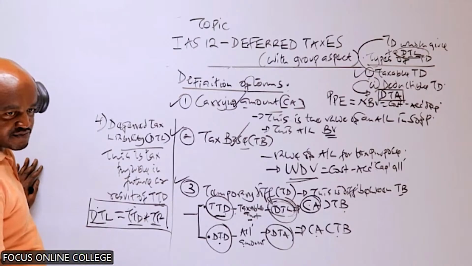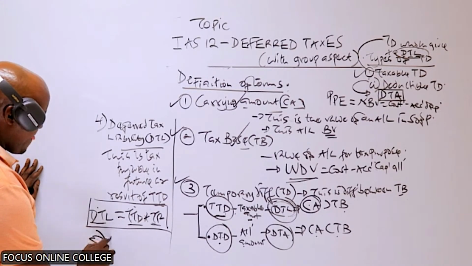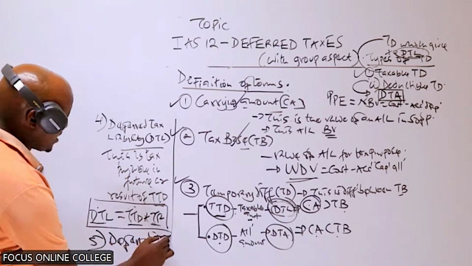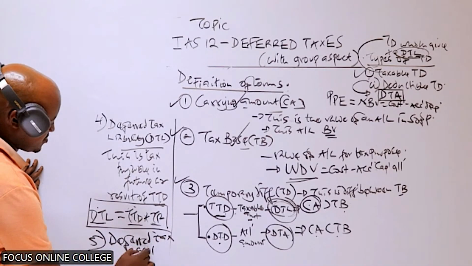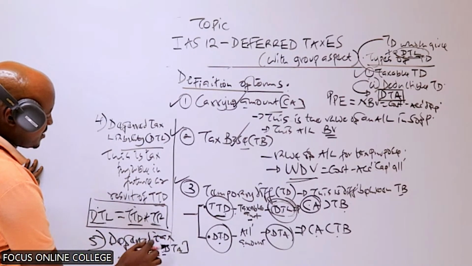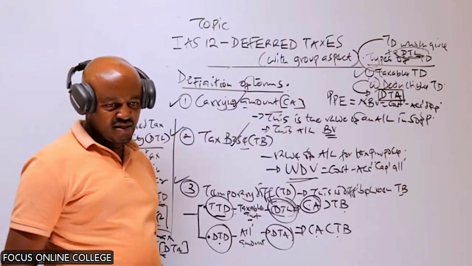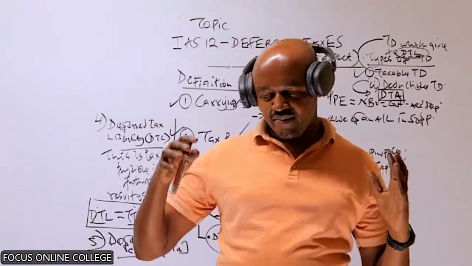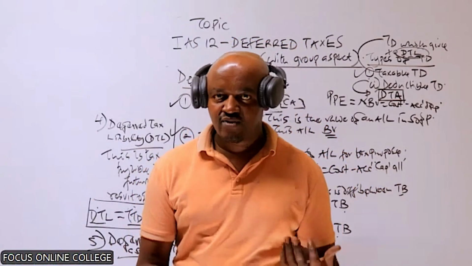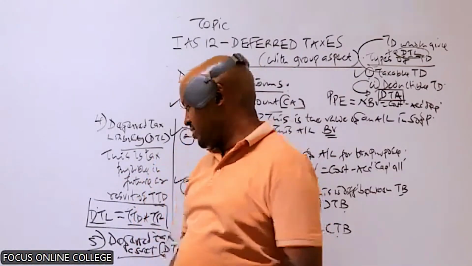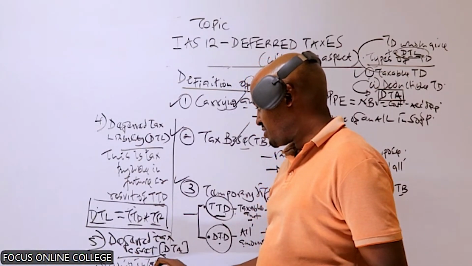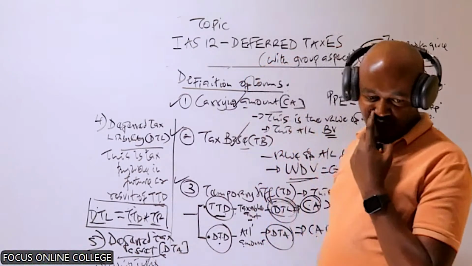Then we have the last term here, and that is the deferred tax asset. The deferred tax asset, we can abbreviate that as DTA. As the name suggests, this is basically a tax which the company is supposed to recover in the future. In other terms, it is a tax refundable to the company by the tax authority in the future. So this is a tax recoverable in the future.